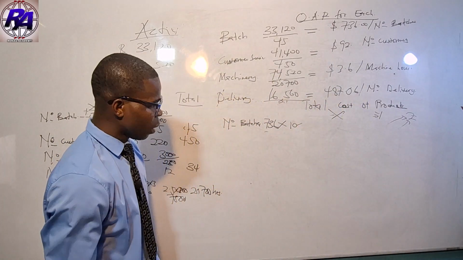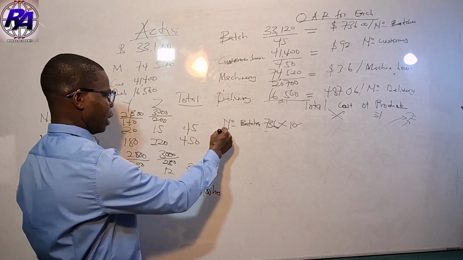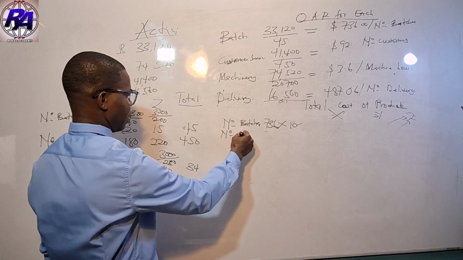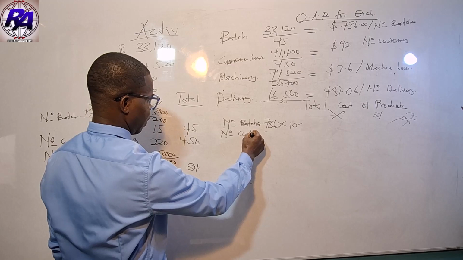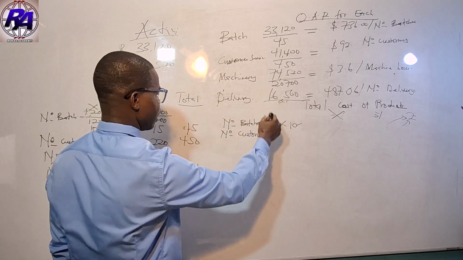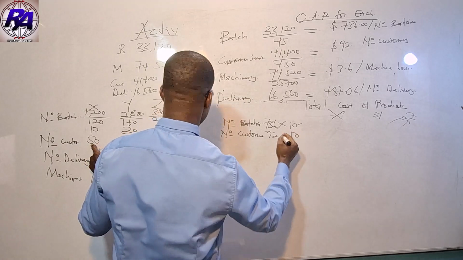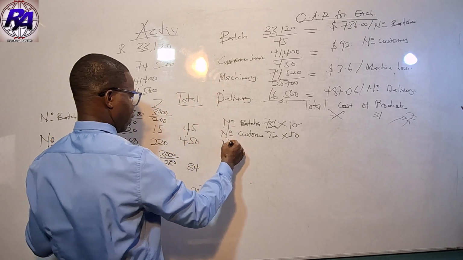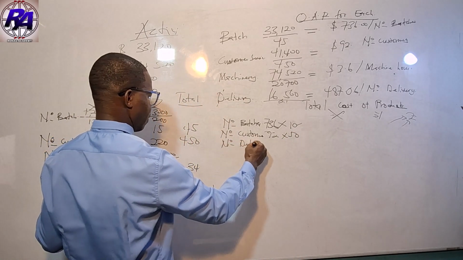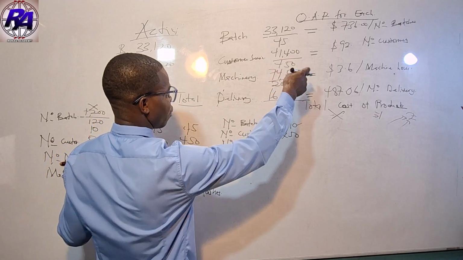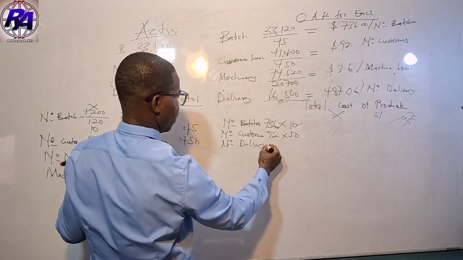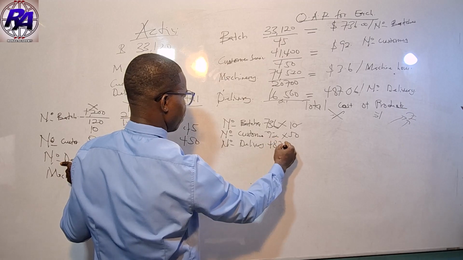So for X, number of batches is there. Then we need number of customers. The rate is 92. The cost driver is 50. So we multiply it by 50. Then we need number of deliveries. The overhead absorption rate for number of deliveries is 487.06.